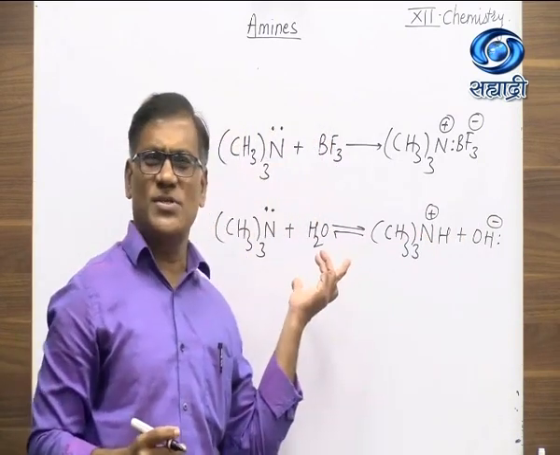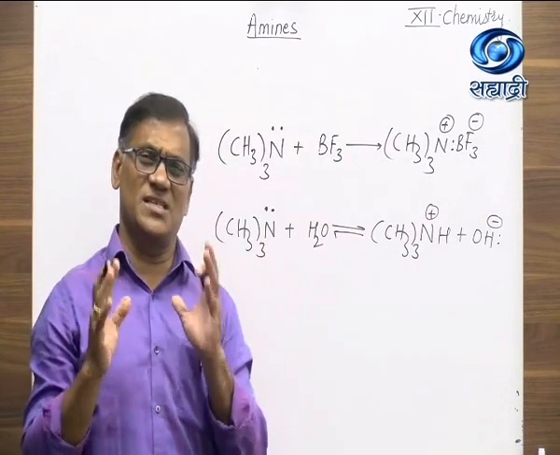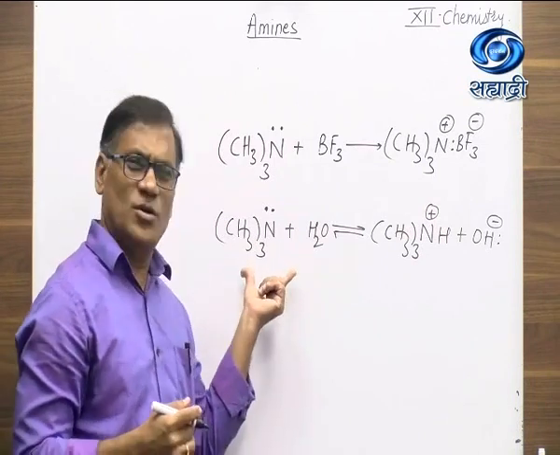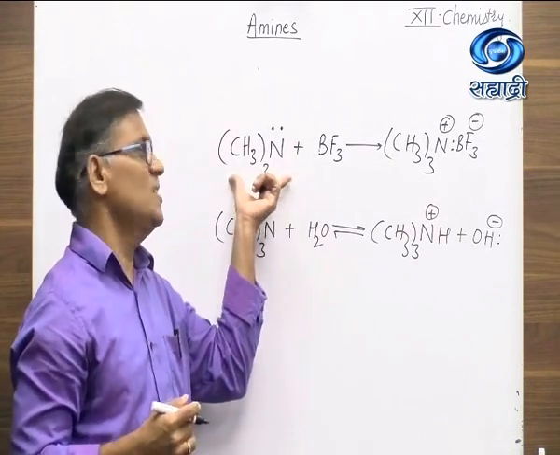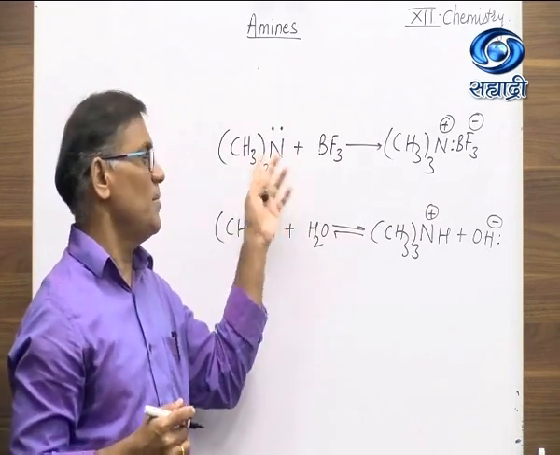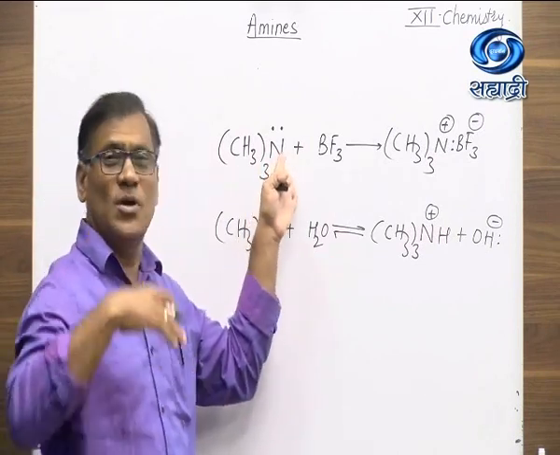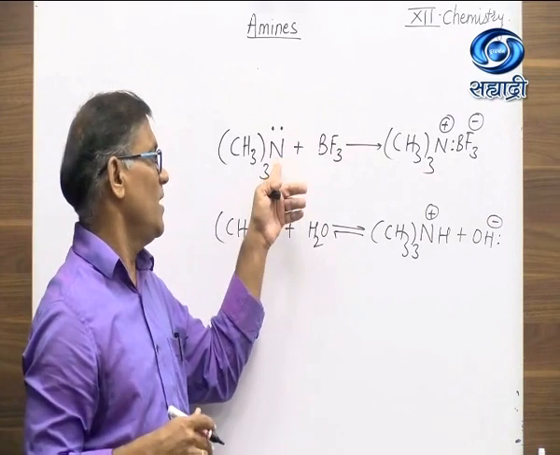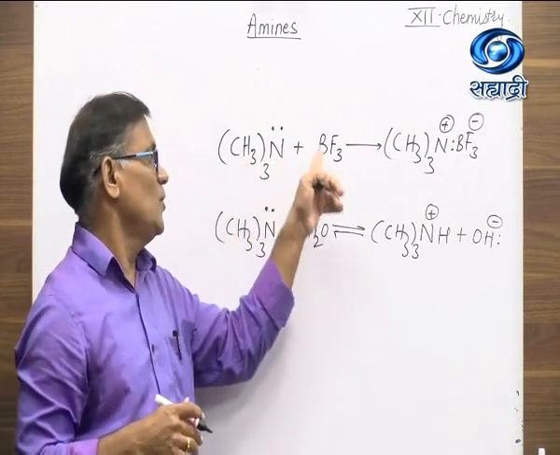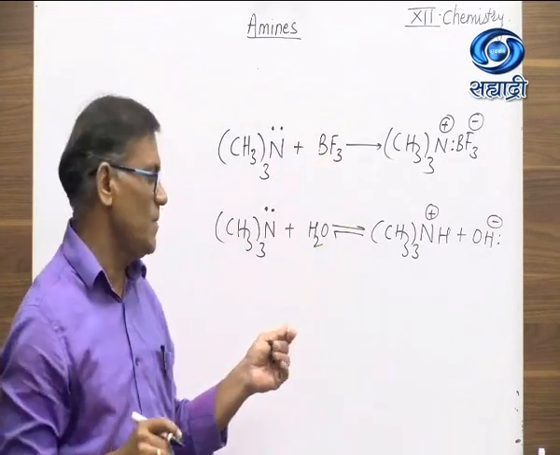So according to the Lowry-Bronsted theory, amines are basic in nature because a base is a substance which accepts a proton from other species. So this is according to the Lowry-Bronsted theory, and this is according to the Lewis concept. According to the Lewis concept, a base is a substance which donates a lone pair of electrons to other species. Here the lone pair of electrons is donated by the tertiary amine to BF3, and therefore according to the Lewis concept it is basic in nature.